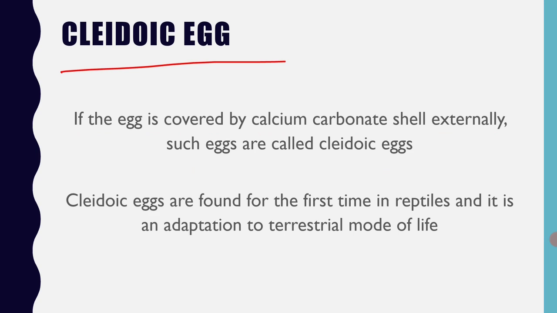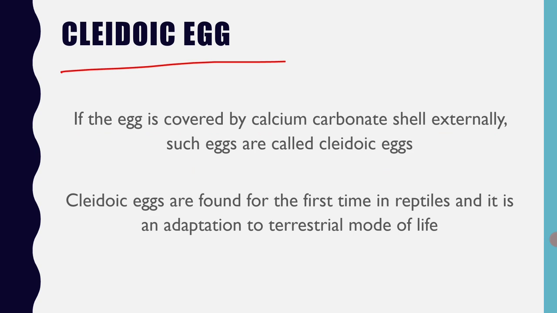Up to amphibia, they did not conquer the earth totally. That means amphibians go back to water for the purpose of fertilization and reproduction, because they don't lay cleidoic eggs. For the first time, the cleidoic egg has made its appearance in the reptilia. From then onwards, you find cleidoic eggs. Even in the birds, you find the cleidoic egg. You can find a wonderful conspicuous calcium carbonate shell.